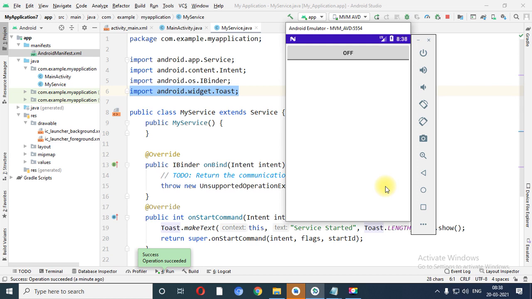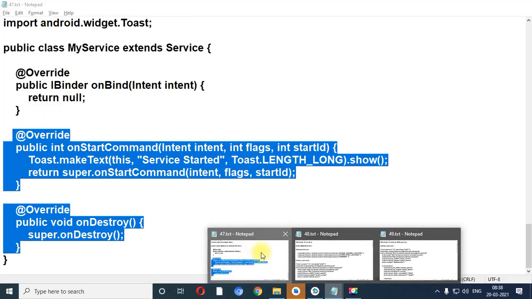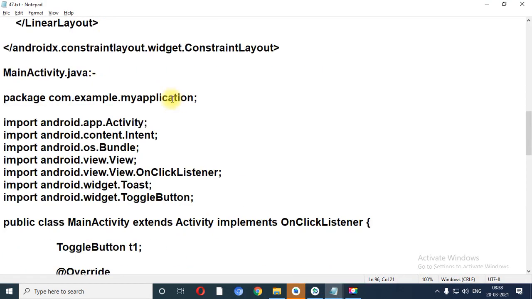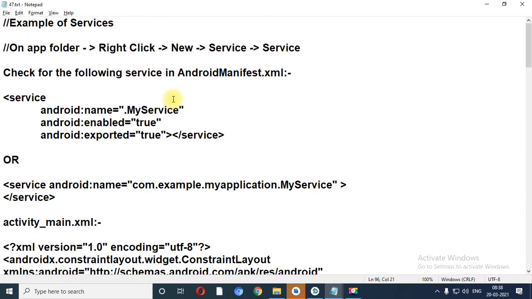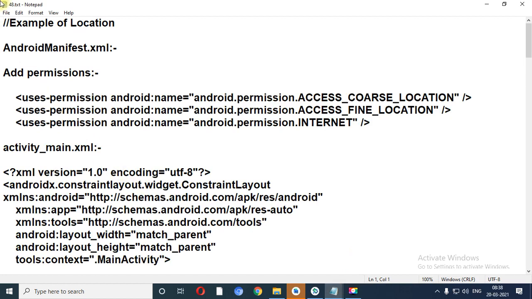Now see, this is the first program which represents the service. Now let me explain the second program, which is based on location, right? Location means you want to check the location of your device, the country, the location of the mobile.